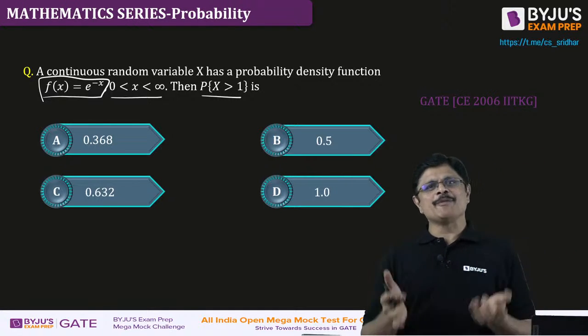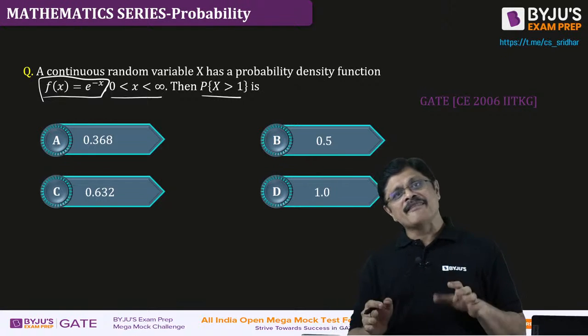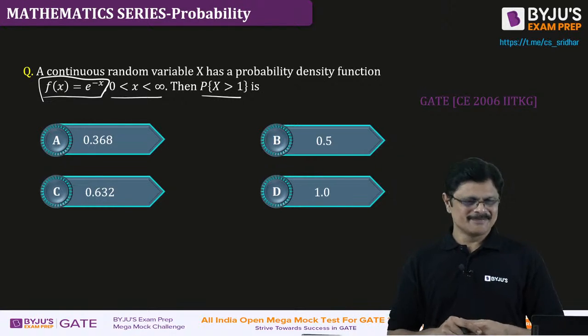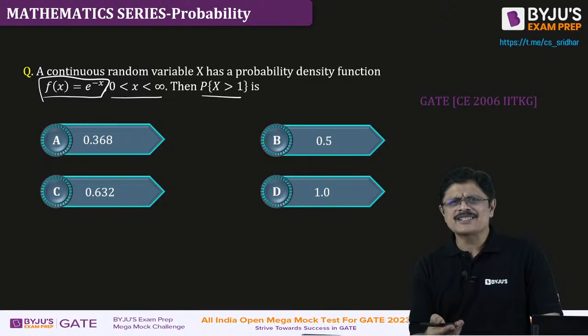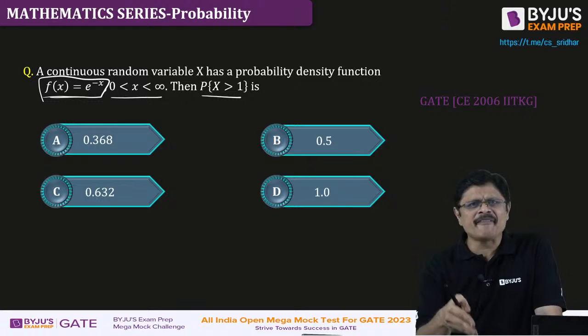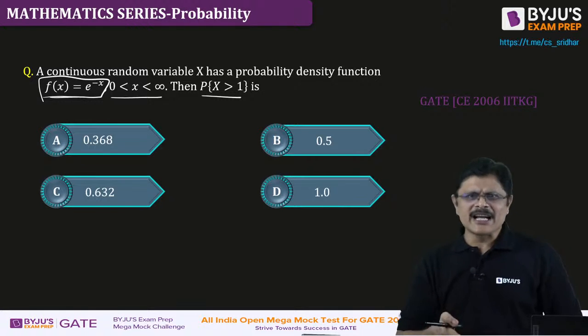That's why most people solve the problem without even worrying about the random variable. Here x is a continuous random variable and f(x) is the PDF, so use it.